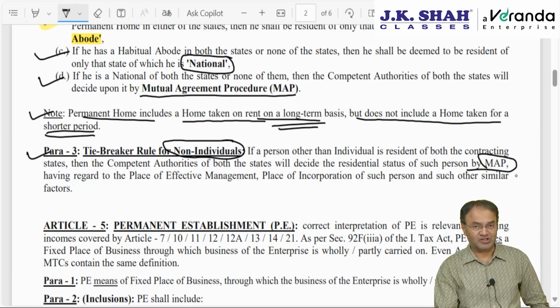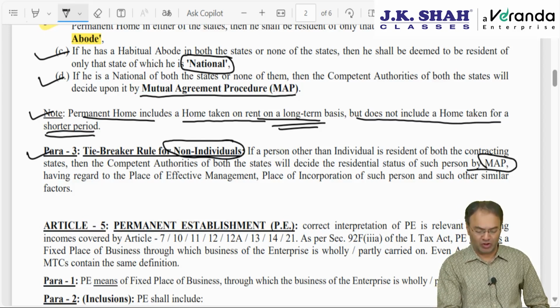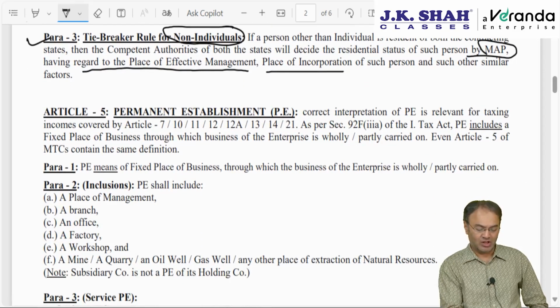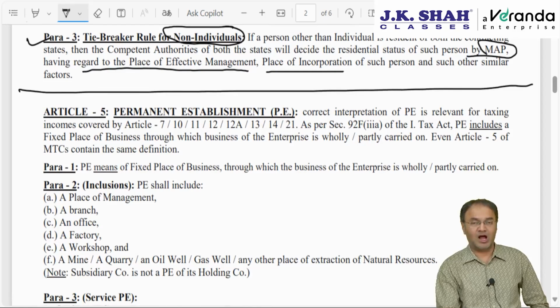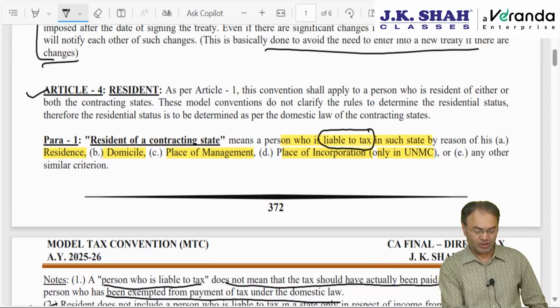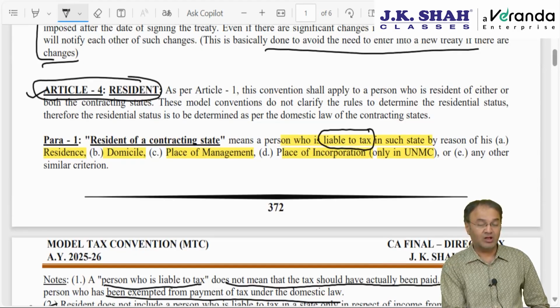Residential status will be decided according to mutual agreement procedure between the tax representatives, that is, the competent authority of both the countries, having regard to place of effective management and place of incorporation or such other factors. Article 4 is over. Remember, Article 4 does not clarify as to how to determine residential status. Article 4 is more important as compared to any other articles because of theory points.